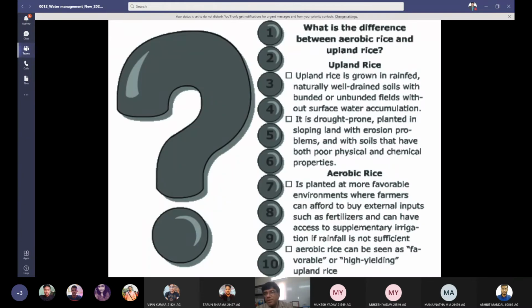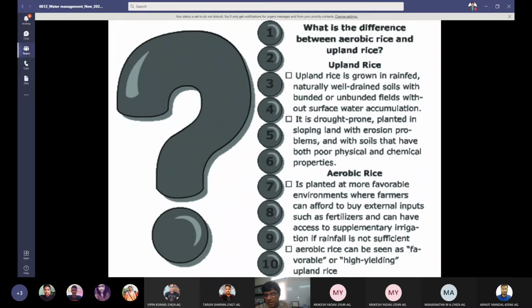So what is the difference between aerobic rice and upland rice? Now I make the difference again. I think I have already explained much, but just to refresh your memories, upland rice is grown rain-fed, meaning it is dependent upon rainfall only, on naturally well-drained soils with bunded or unbunded fields without surface water accumulation. It is drought-prone, planted in sloping land with erosion problems and with soils that have both physical and chemical limitations. So this is how upland rice is defined.